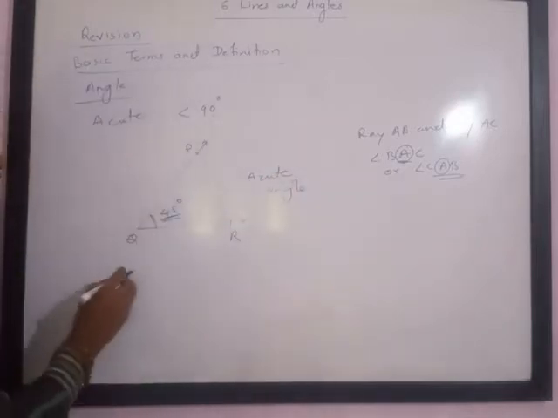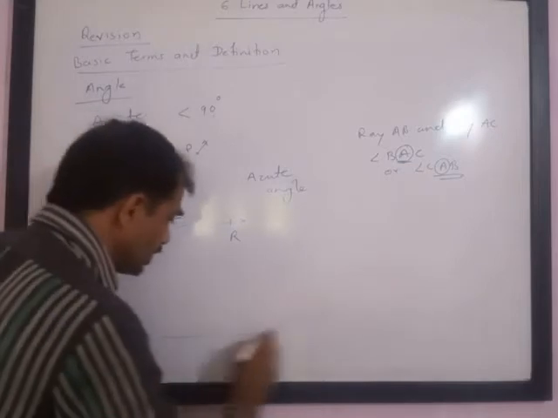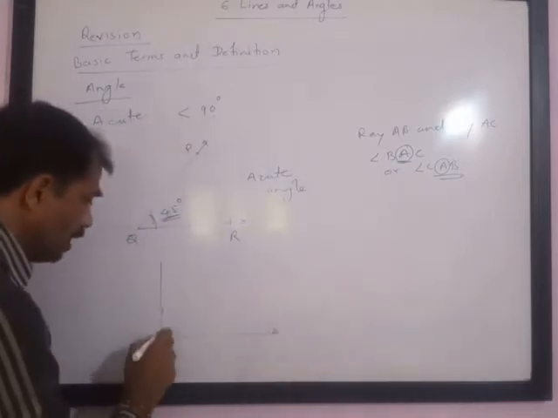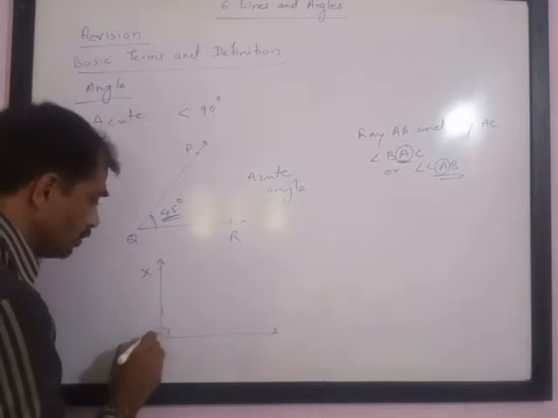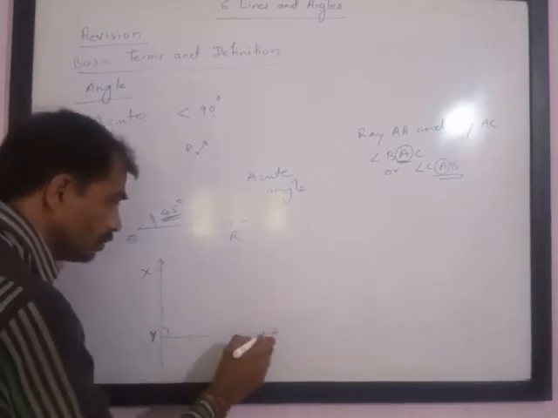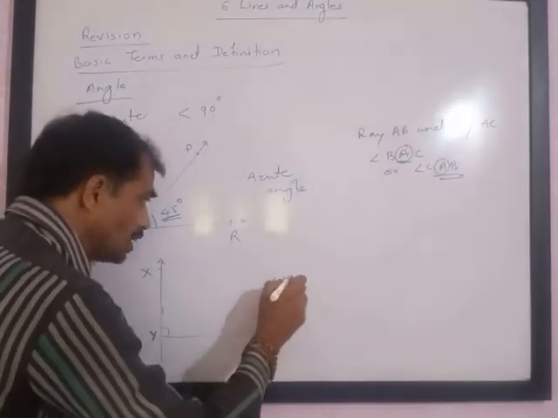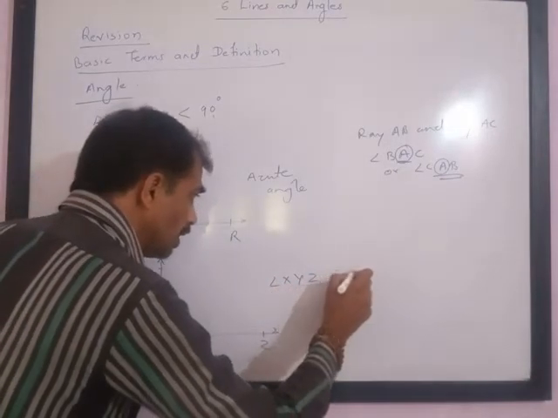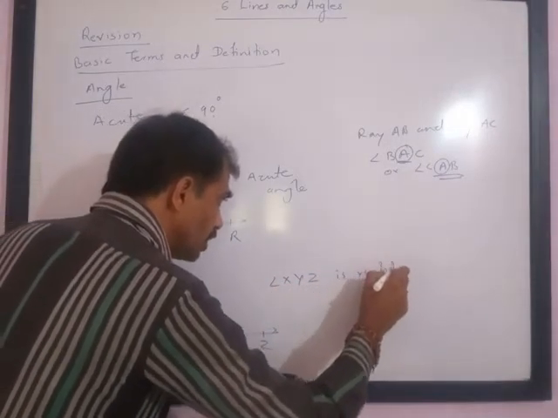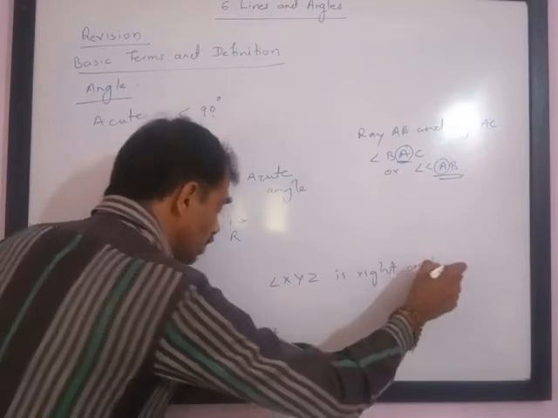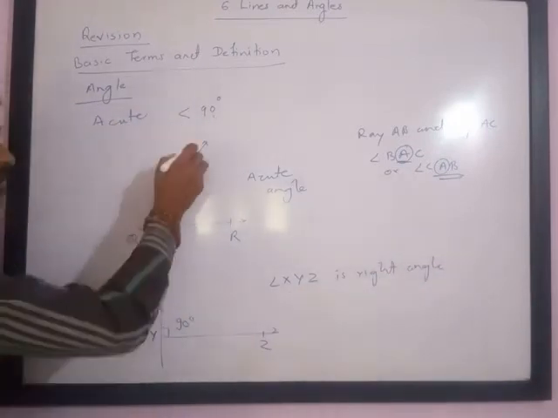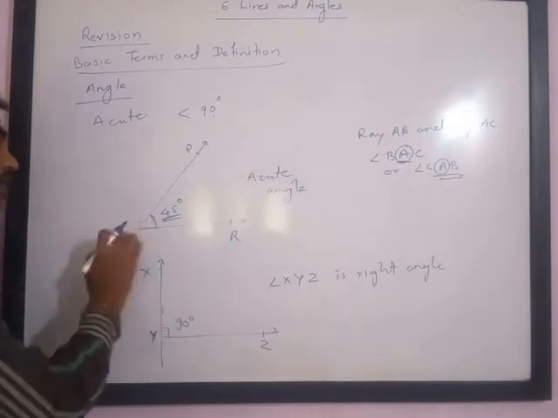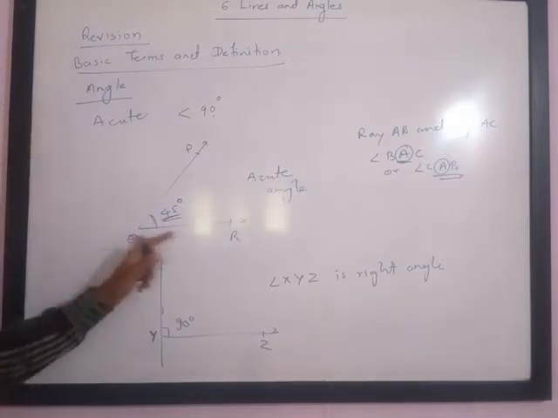If the measure of the angle is exactly 90 degrees, that is, it is exactly perpendicular, then this angle XYZ is a right angle. Please understand, the measure is exactly 90 degrees. In the case of an acute angle, you will see the measure is less than 90 degrees.